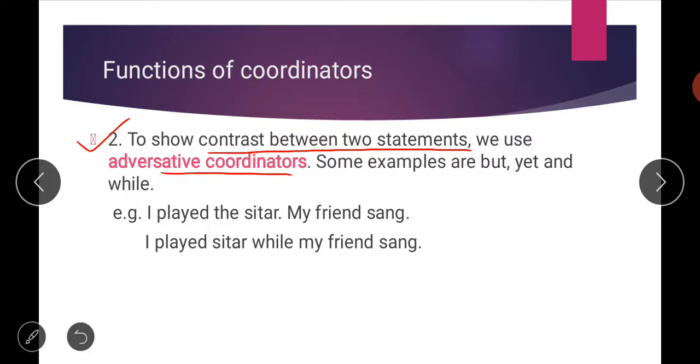Contrast means to show some kind of comparative relation between two statements or two sentences. We can use words like but, yet, while. So, I played the star, my friend sang. Simply you can say I played star while my friend sang. Means when I was playing star, my friend was singing.